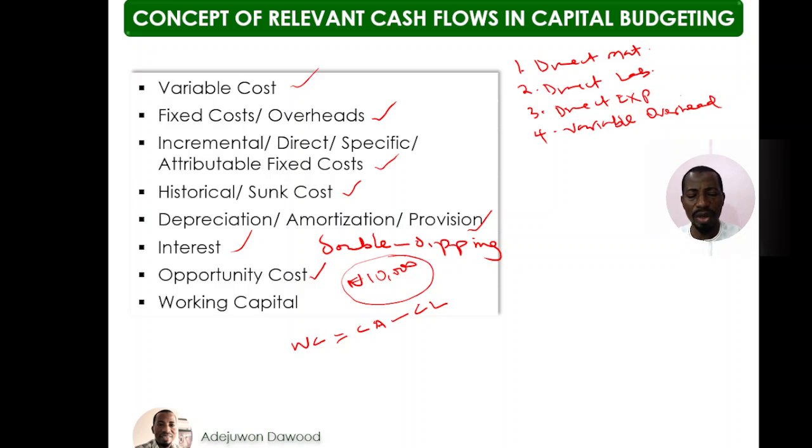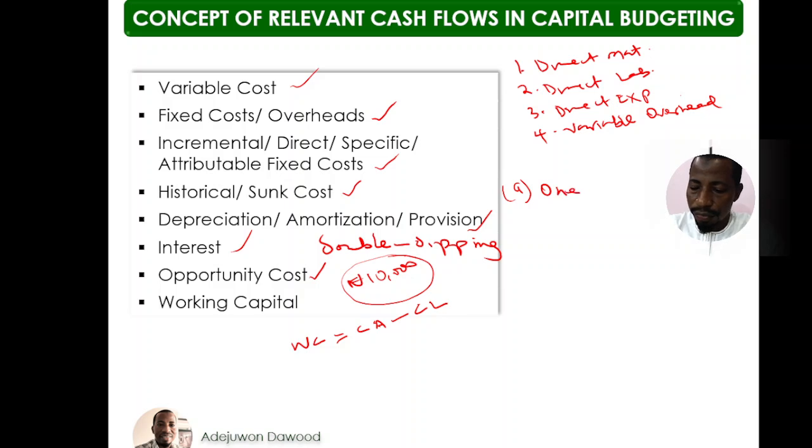Therefore, all this money that the company needs to run the business on a daily basis is what is called working capital. So working capital is a relevant cash flow. Whenever you see working capital in a question, you should consider it relevant. However, there are two different ways in which you can treat working capital. One is that, number A, if you are given a one-off working capital,